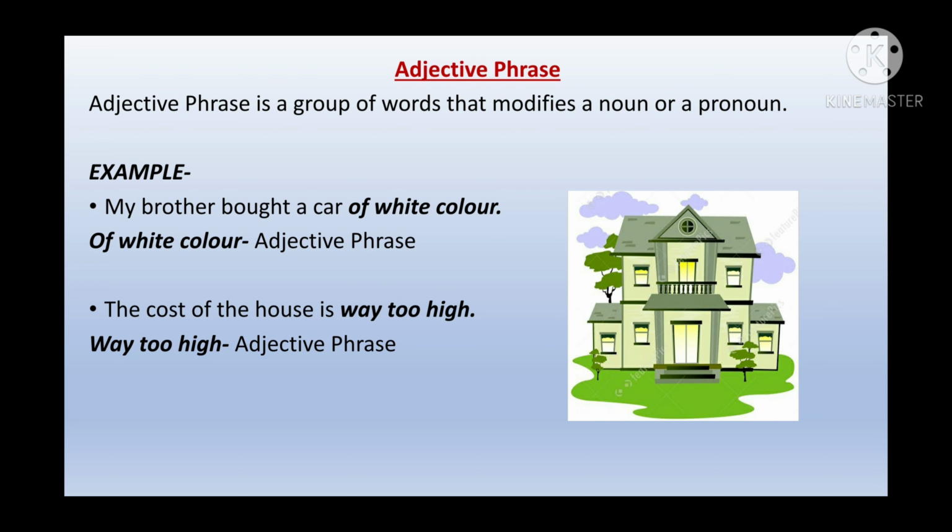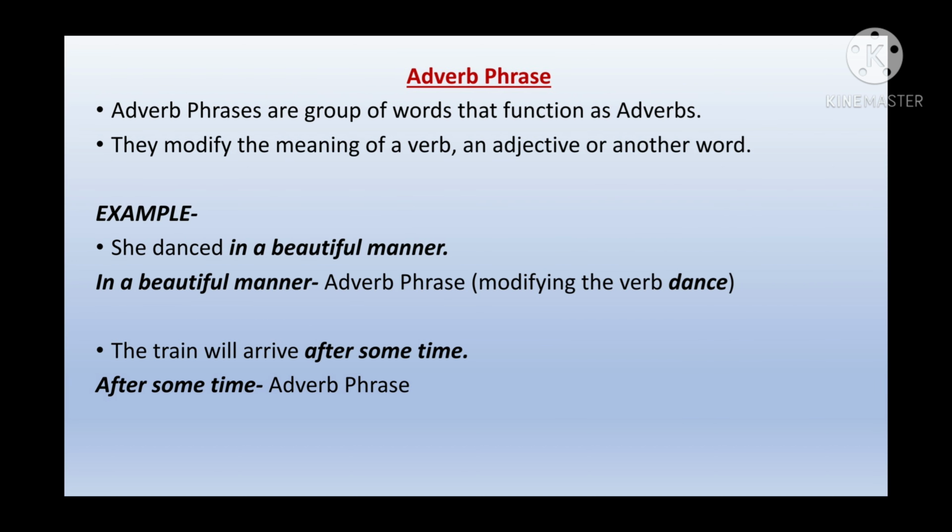Okay. Let's move on. Adverb phrase. Now what is an adverb phrase? Adverb phrases are groups of words that function as adverbs, which will act as an adverb, but they are not one single word. If they were one single word, they would be called an adverb, but they are a group of words. That's why they are known as adverb phrases. They modify the meaning of a verb, an adjective, and another adverb.